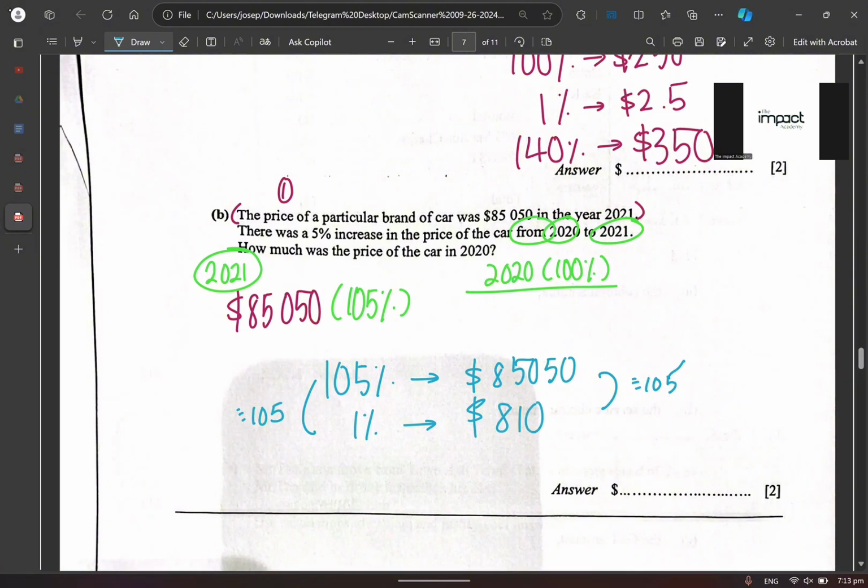All right. How much was the price of the car in what year is that? 2020. How much do you think that would be? That would be 100%. Am I making sense or not? In 2020 it is cheaper, right? True. Okay, so 810 times 100 is 81,000. Make sense? So in 2020, it is definitely cheaper. Do you understand? Okay, so that's how you solve the question.